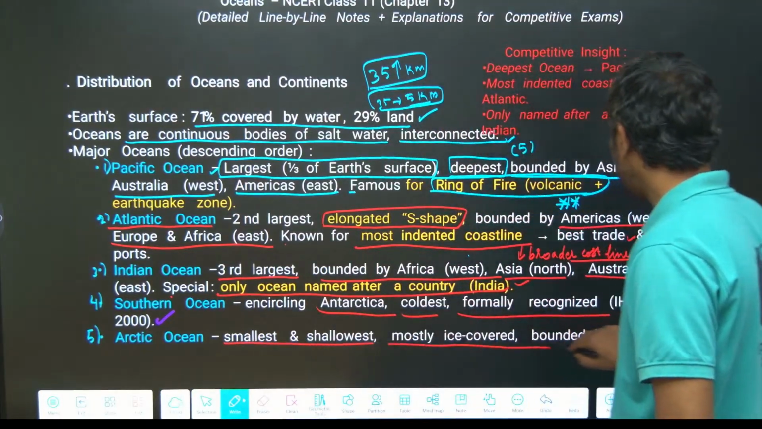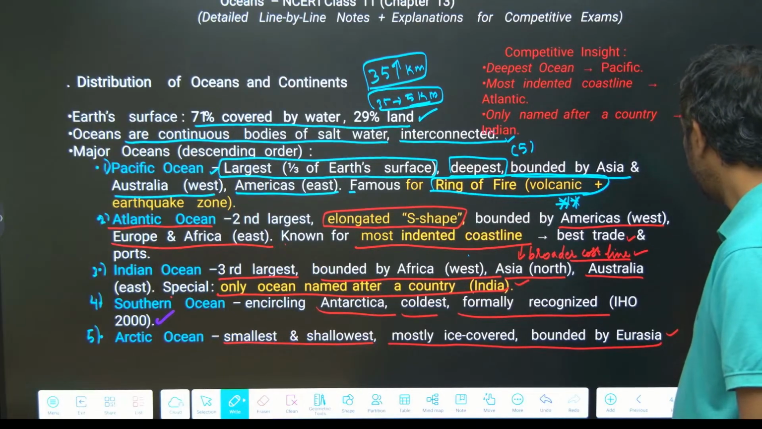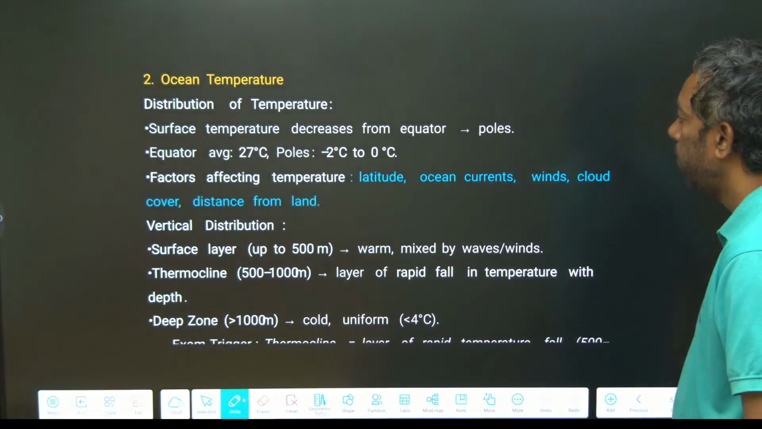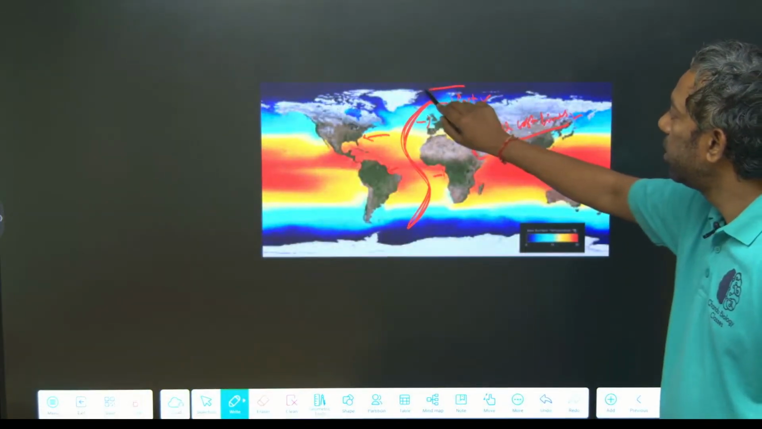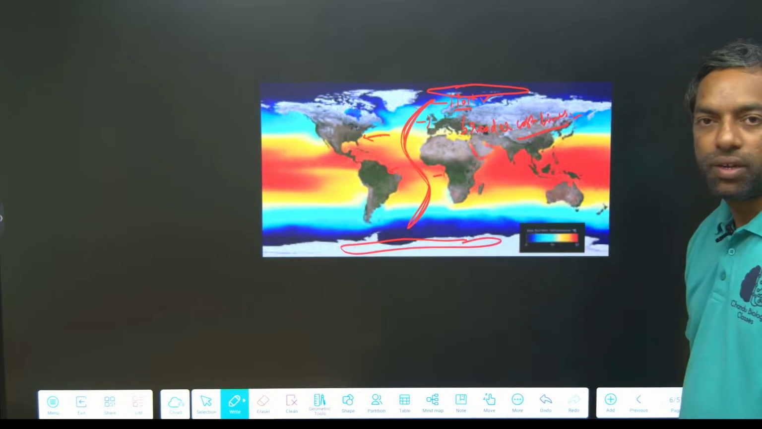It is mostly ice covered, bounded by Eurasia. This is the Arctic Ocean, and this is the Antarctic Ocean.